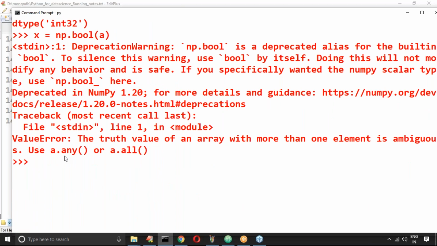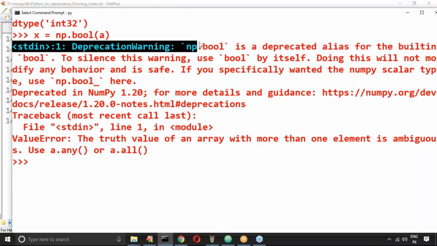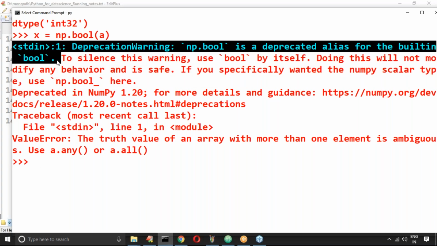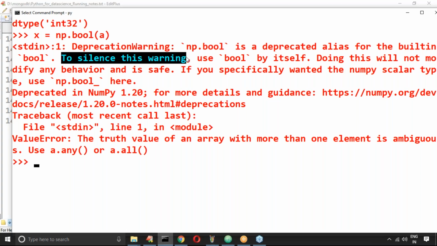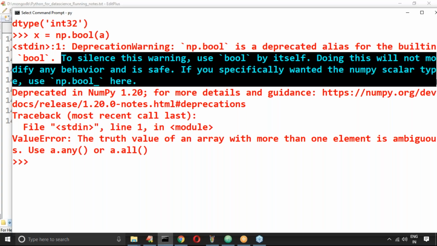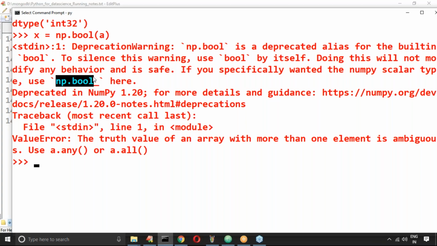Yes, sir. See what it is telling: np dot bool is a deprecated alias for the built-in bool. To silence this warning, use bool by itself. Doing this will not modify any behavior and it is safe. If you specifically want the NumPy scalar, use the NumPy function. Clearly it is telling, have you observed?